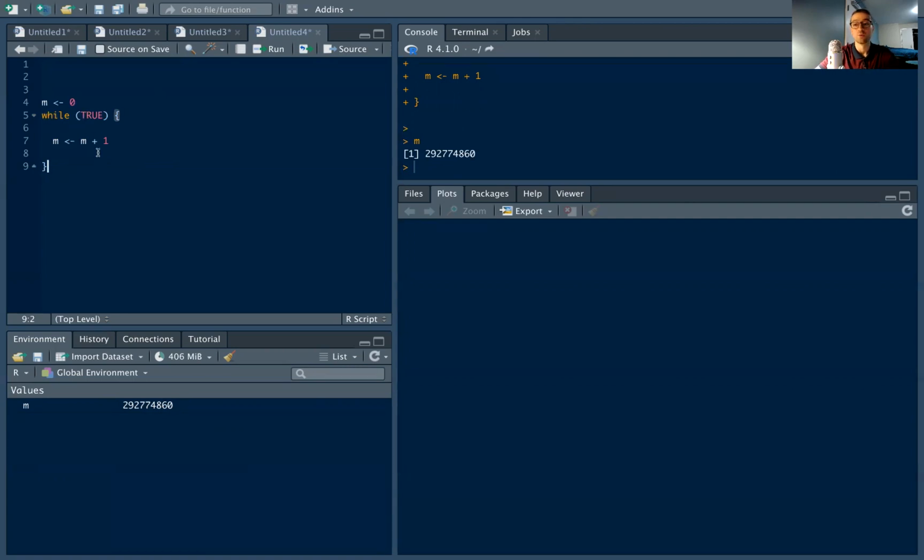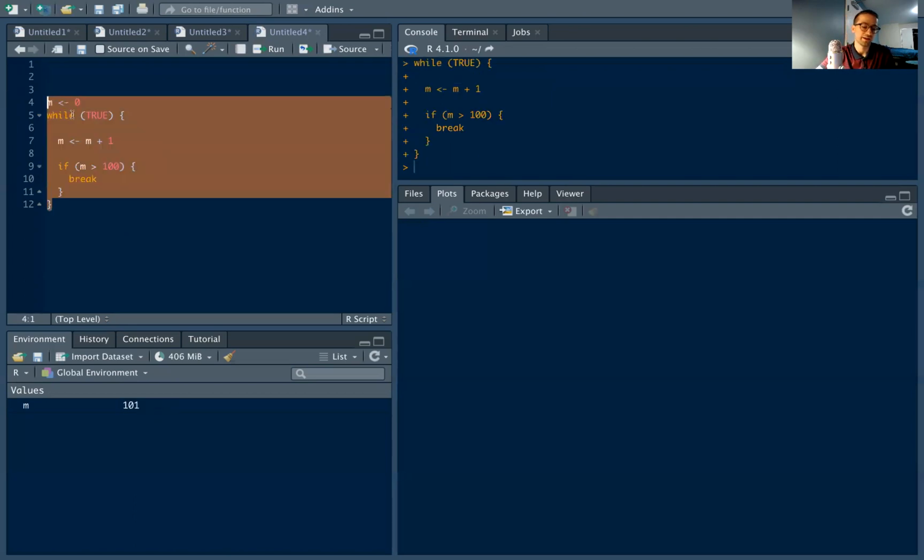And m would probably become such a big value that it would have to stop because it couldn't store it in memory. So one cool thing that we can do is add an if condition that will break this loop, similar to what we did in the for loop. So let's say if m is greater than 100, we are going to break. And remember, if is orange because it's special, and break is also special. Each time we go through this loop, it's adding another computation, so it'll slow things down a little bit, but it'll check if m is greater than 100. And if so, it will get out of the loop. So if I run this code, highlight and hit control return on my keyboard, you can see that the code ran and it finished. And if I type m, what am I going to get? So take a second to think: if I print out m, what am I going to see? Yes, m is 101.